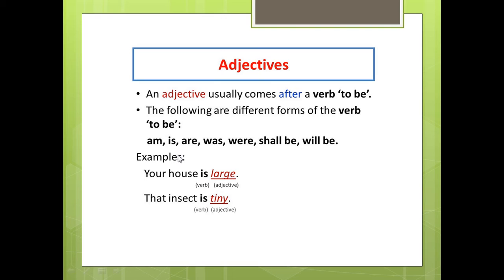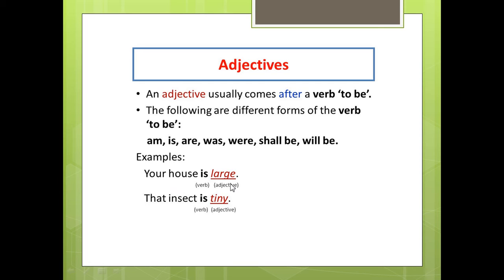Am, is, are comes with we, you, they. In the past it will be was and were. And in the past participle it's been. Some examples of the adjectives that come after verb to be.